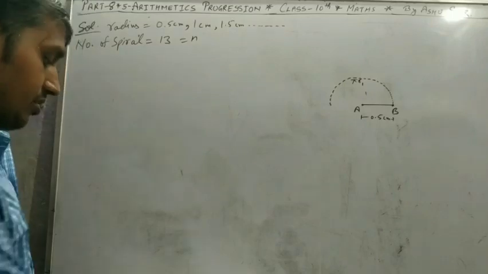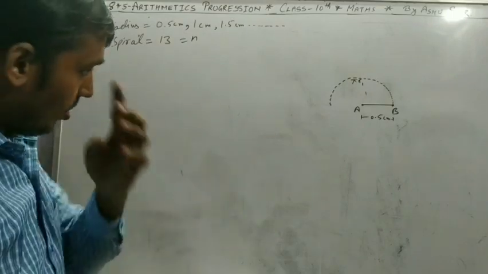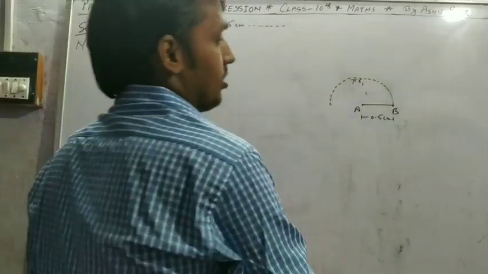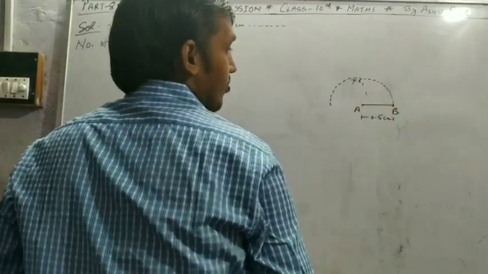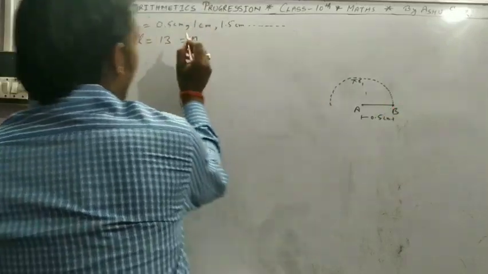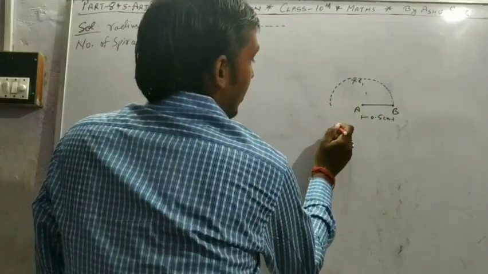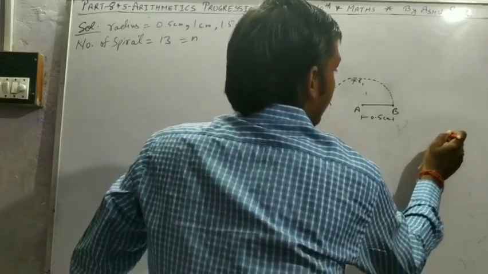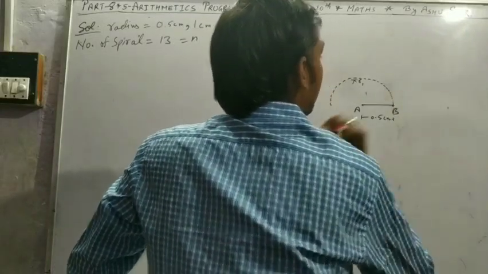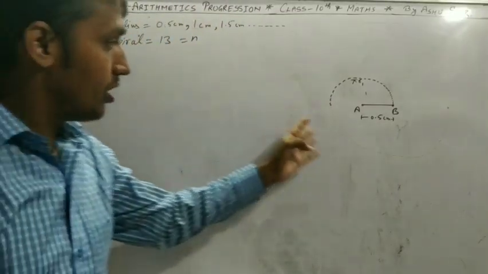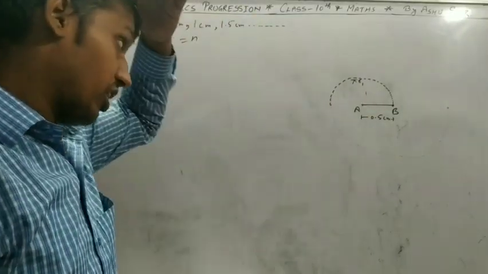Next we take the B point, meaning B as a center, and take radius 1 centimeter, and make another spiral. I hope you have two visible. We take a different color for understanding.